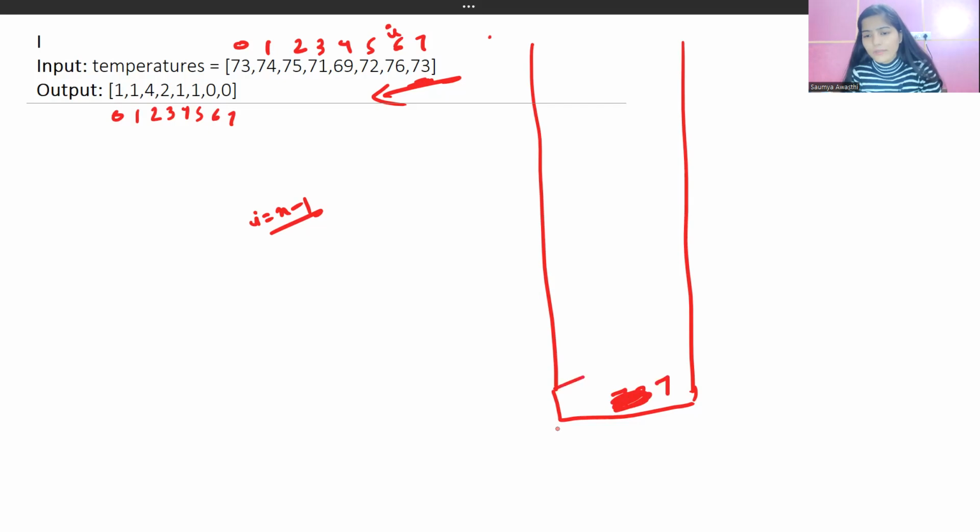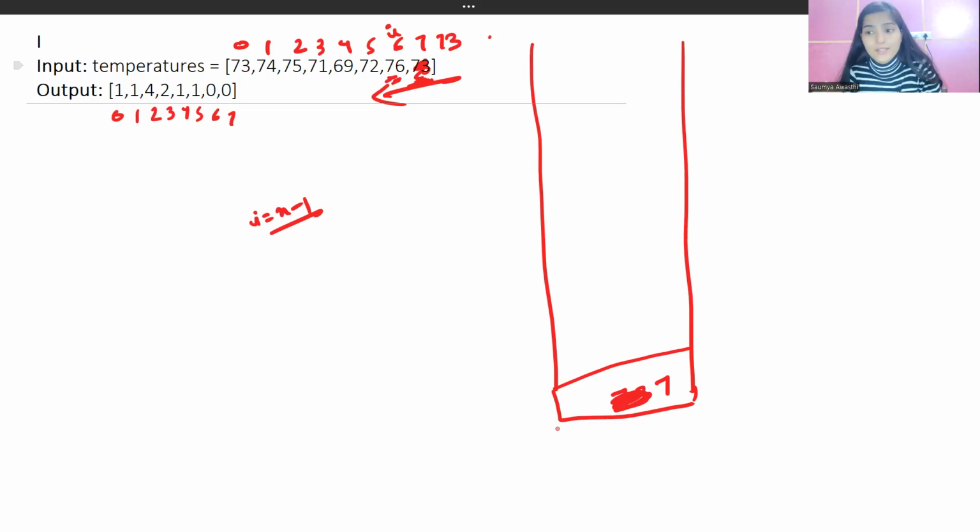So 7 is going to be kept here, right? Right. So now I is pointing to this 76. Our expectation is that, for example, if here was 78, we can say there is one element after it which is a warmer day. But as of now, what was there? I think 73 was there, right? So we will do this comparison.